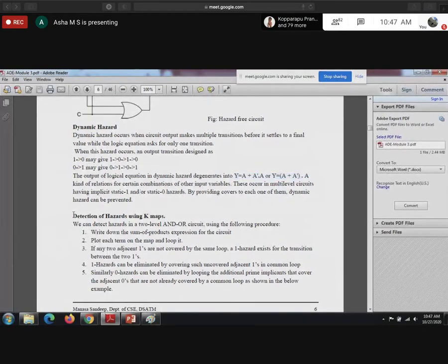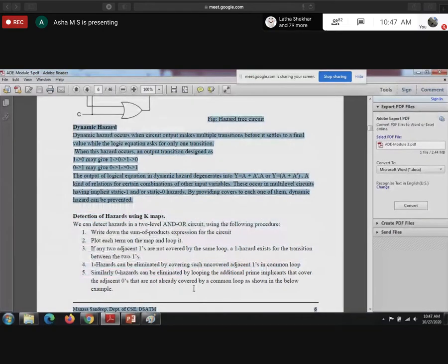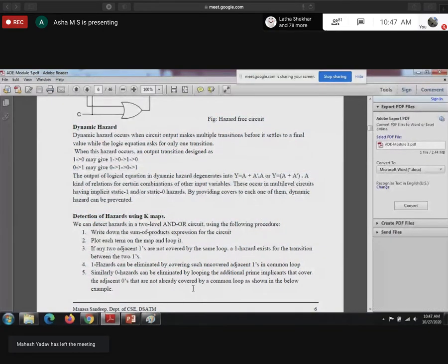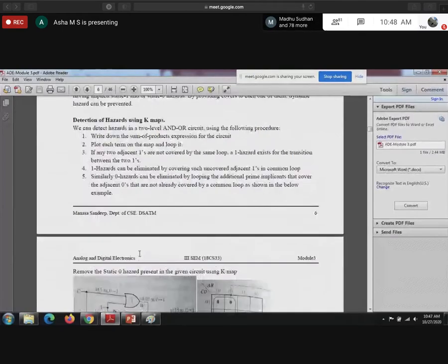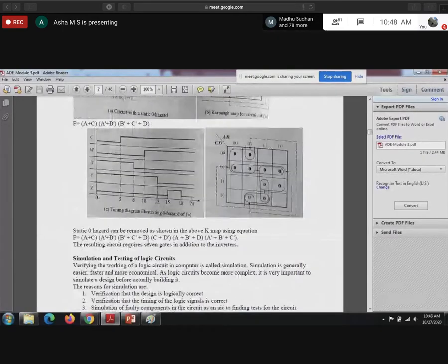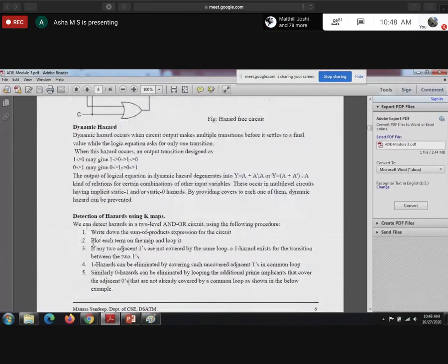So how are we going to detect hazard using the K-map? Whatever we saw, they have just written point-wise. We can detect the hazard in two-level AND-OR circuits using the following procedure. One is the AND-OR circuit, another is the OR-AND circuit. So write the sum of products. First one, static 1 hazard. For the static 1 hazard, they have written the procedure here.